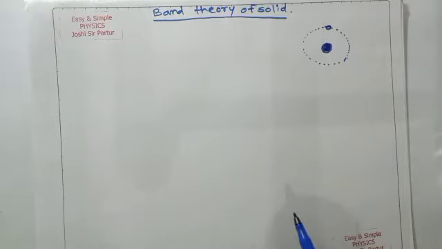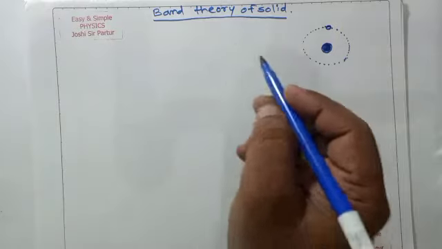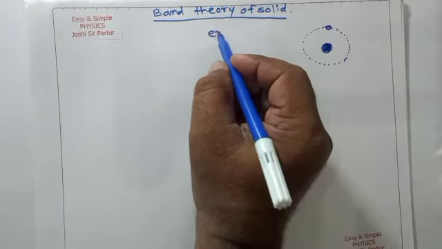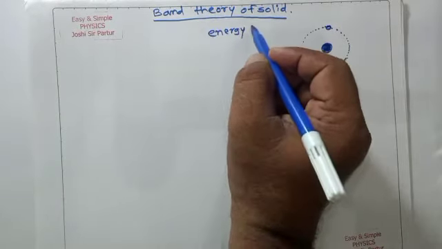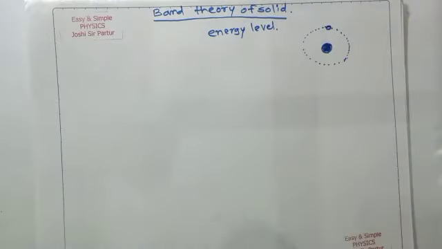These electrons are arranged in different, discrete energy levels. We have seen in chapter number 15, structure of atom and nuclei, the different energy levels.